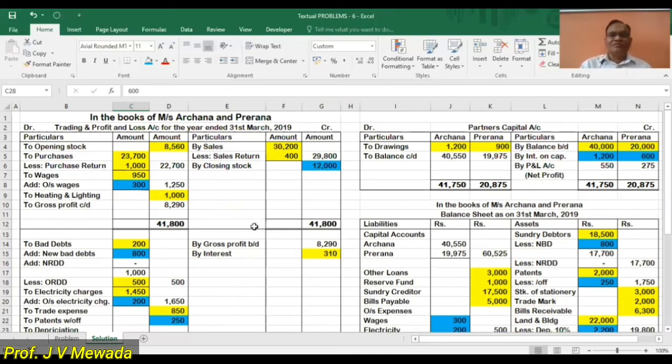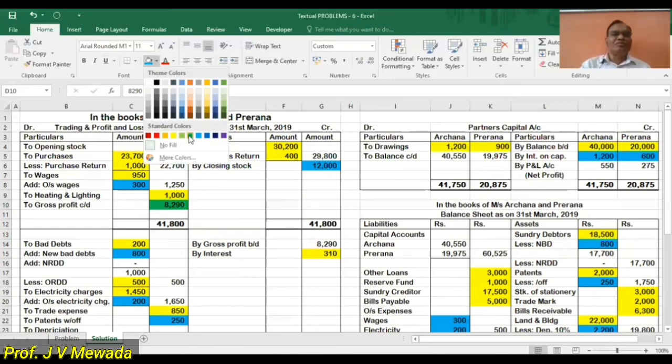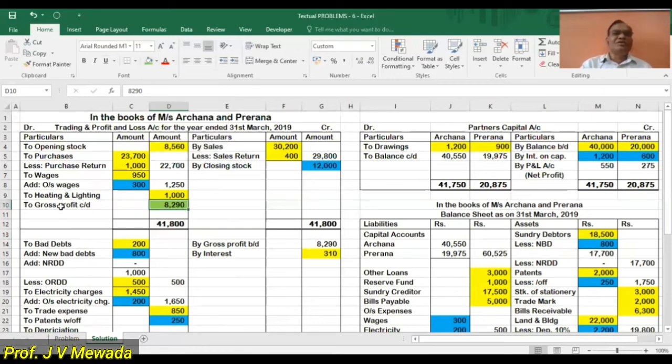Now we'll do the totaling. The debit side total is 33,510, and the credit side total is 41,800. Now, which is the higher one? 41,800 is the higher one. So 41,800 minus 33,510, the difference appearing on the debit side is 8,290. So 8,290 is the gross profit that we got in the trading account.